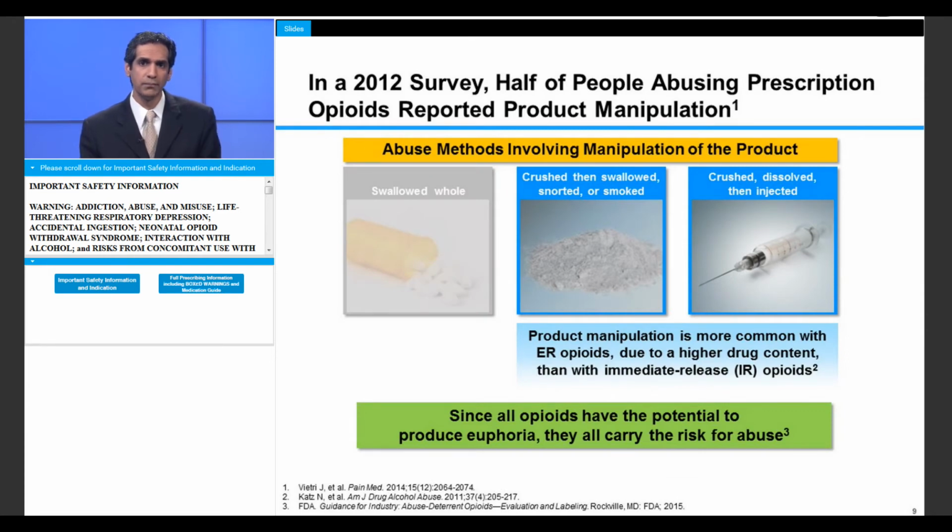However, in one survey, half the people abusing prescription opioids reported manipulating the form of the medication. This is more common with extended-release opioids due to the higher drug content than with immediate-release opioids. Also note that regardless of the formulation, all mu-receptor opioid medications carry the risk of abuse, since they all have the potential to produce euphoria.